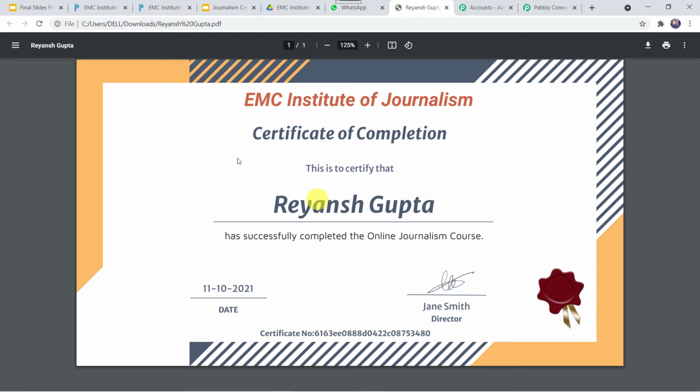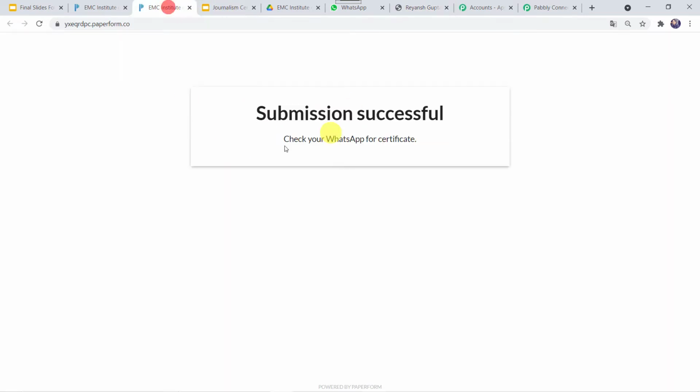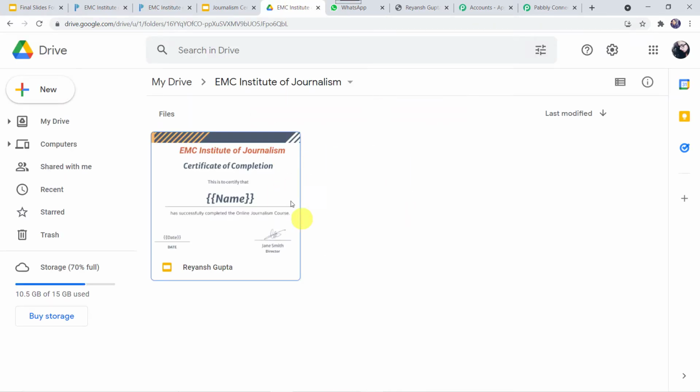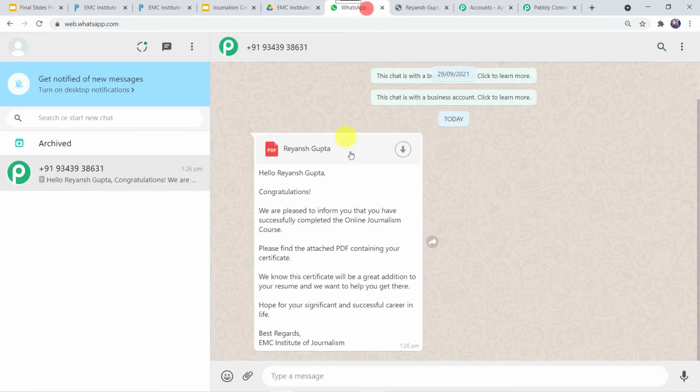So here you might be wondering that I just filled a form in my Paperform account and automatically a certificate is created in my Google Drive and the same certificate is sent on the WhatsApp number of the student along with a message. So how did I manage to do this? Let me tell you, I have done this in just 5 simple steps and anyone can do this very easily. So let me show you my steps now.